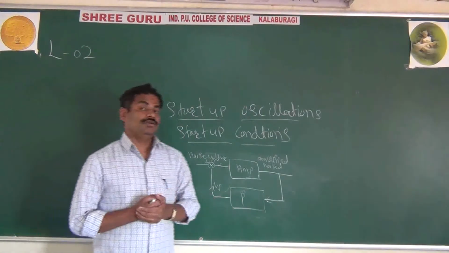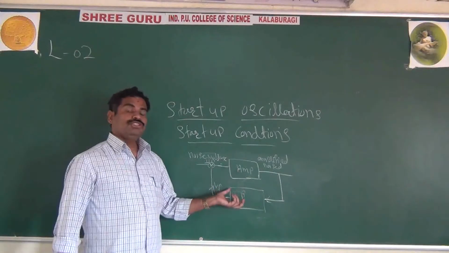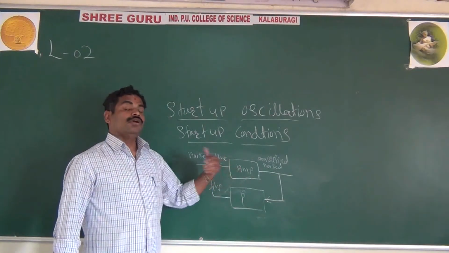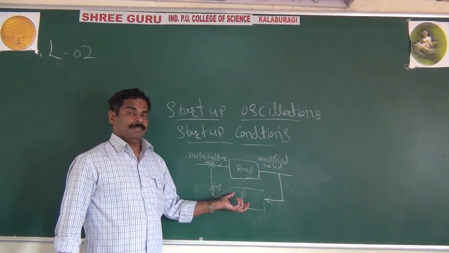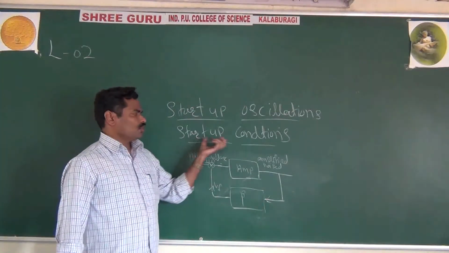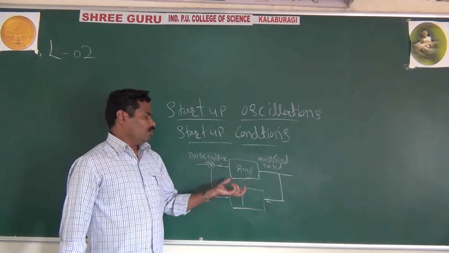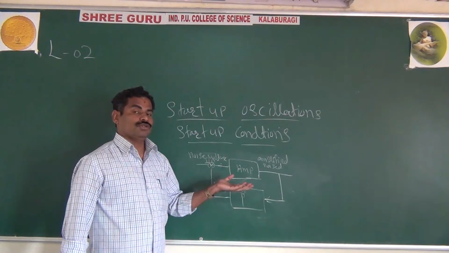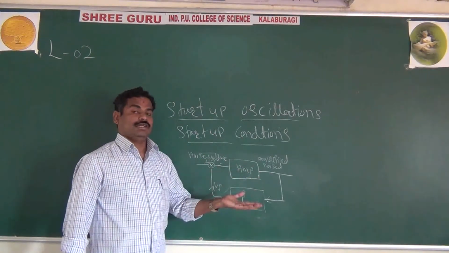That is nothing but your positive feedback. It means that to generate oscillations, the amplifier is converted into an oscillator by applying positive feedback. In simple terms, what are the startup conditions, or the startup oscillations? As I said, in your oscillator you are not applying any input, but that is not practically possible.